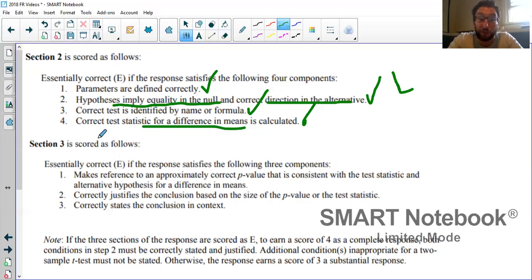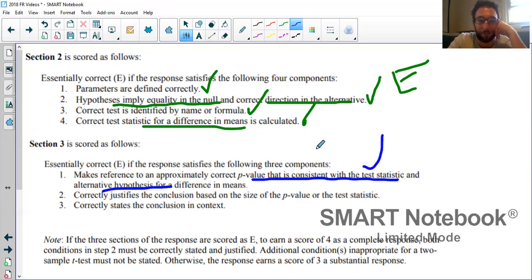And then section 3. Section 2 kind of lumped together the hypotheses and the math. Section 3, reference to an approximately correct p-value consistent with our t-score and our alternative. Justifies conclusion based on size of the p-value. We said it's lower than alpha. Correct conclusion, we got that. So there's another E. And then notice here, if 3 sections are scored E, to get a 4 you would have to check the conditions. That was kind of weird how this was scored to me.